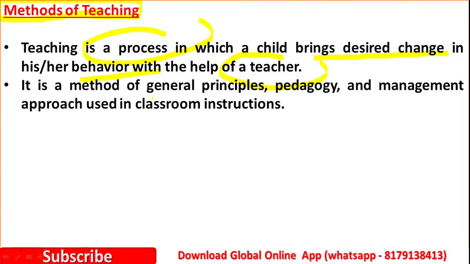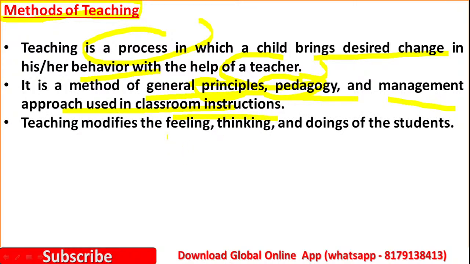It is a method of general principles, pedagogy and management approach used in classroom instruction. So in the method of teaching, the teacher is going to use some general principles, pedagogy and management approach in classroom instruction.